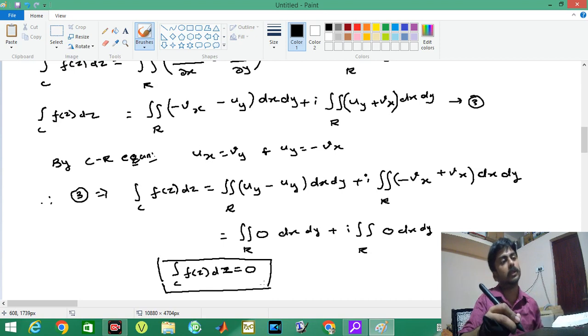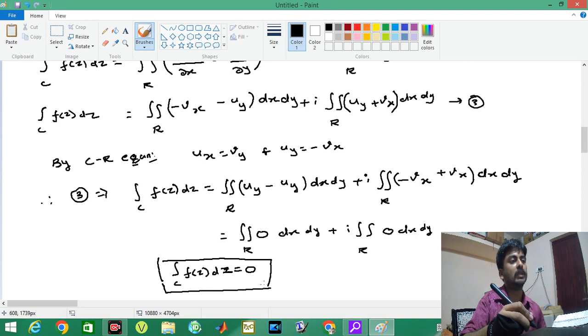I hope you have understood the problem very well. This is the basic idea. What are the things present in a statement? Those things have to be considered. Integral C f of z dz equal to 0 means you have to find what is f of z, what is z and what is dz, and you have to recall where you can see integral over C. It is seen in Green's theorem. So you have to apply all your thoughts and ideas together to get this result.